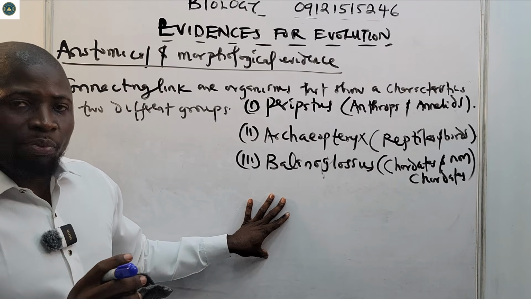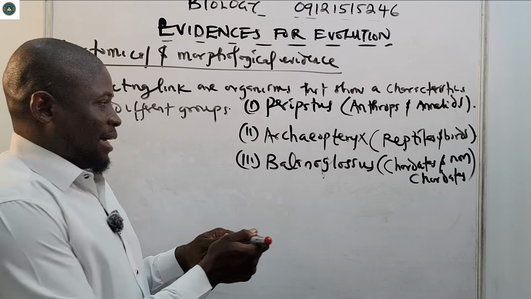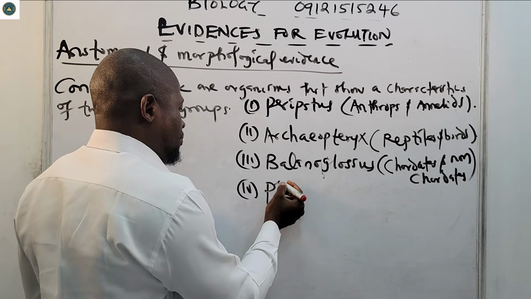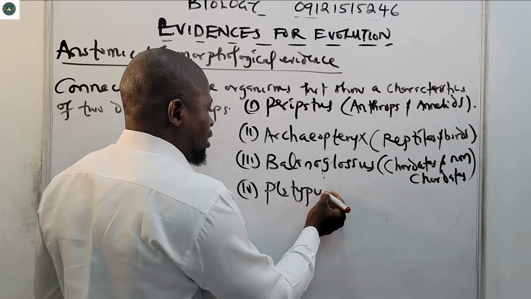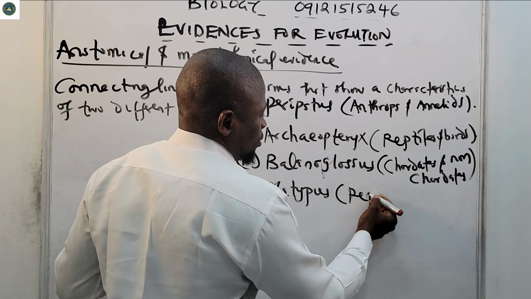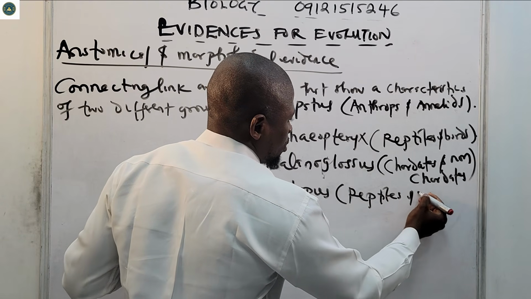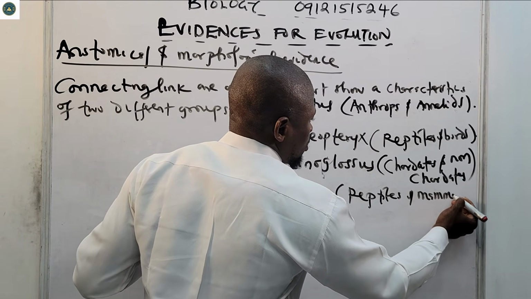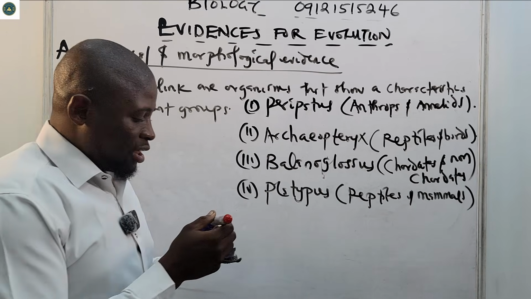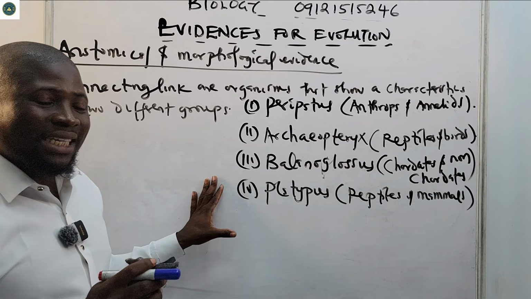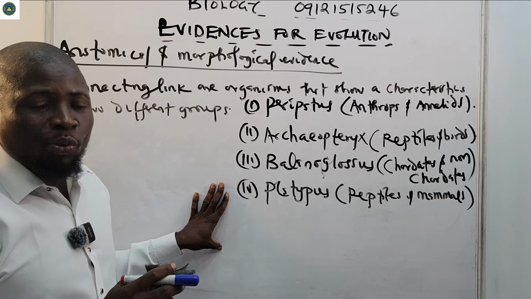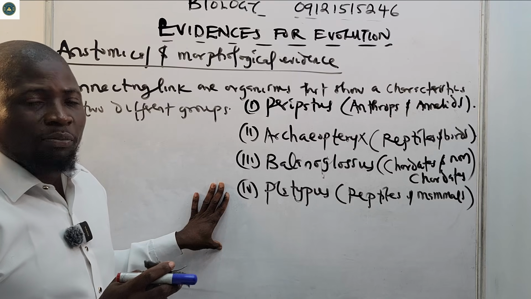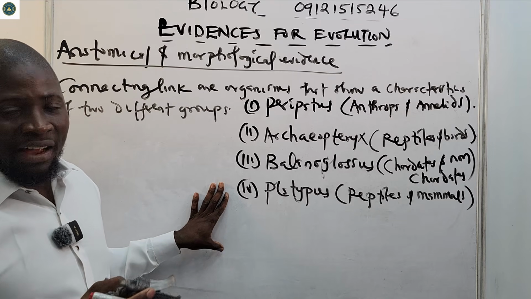Then we have platypus, between reptiles and mammals. Number four, platypus, is the connecting link between reptiles and mammals. Then we have lungfishes, between fishes and amphibians.